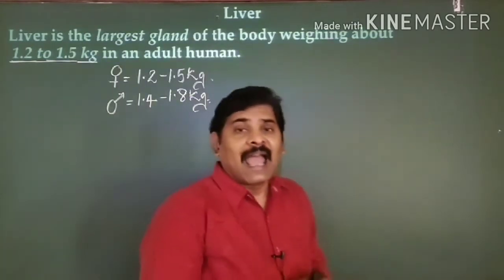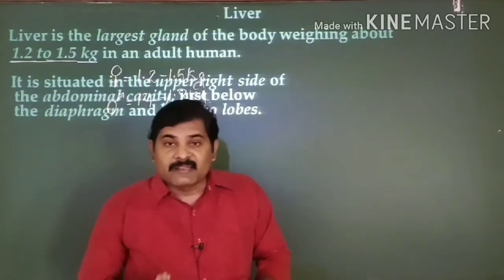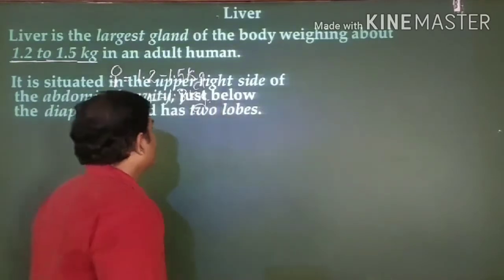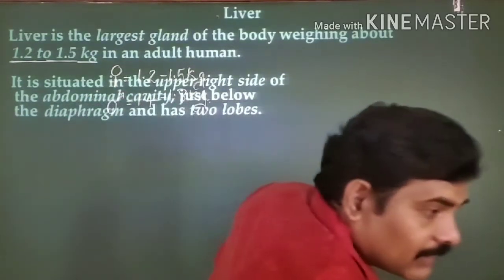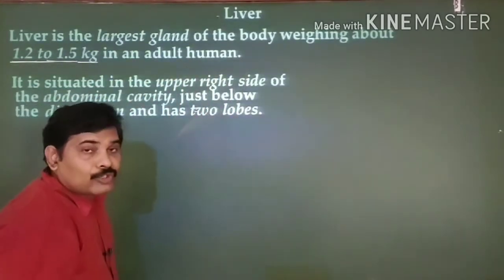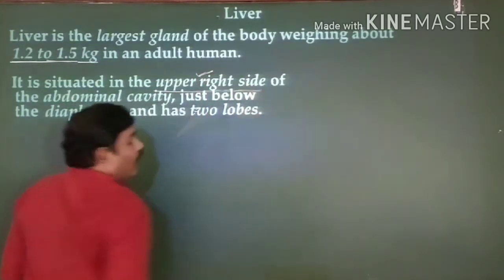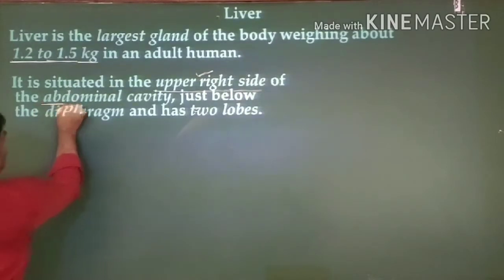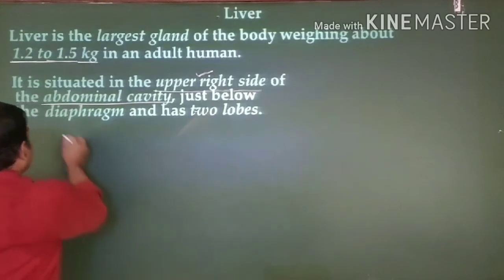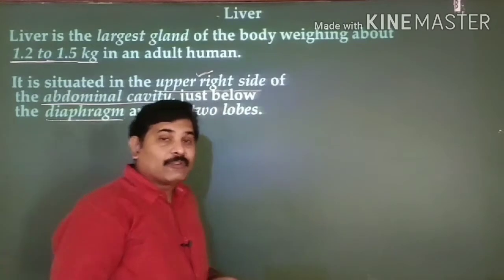The liver is located in your abdominal cavity, upper right side, below the diaphragm. It is actually the location of your liver. See this, the location of the liver: it is present in the upper right side of the abdominal cavity, just below the diaphragm. This is the location of your liver in the human body.